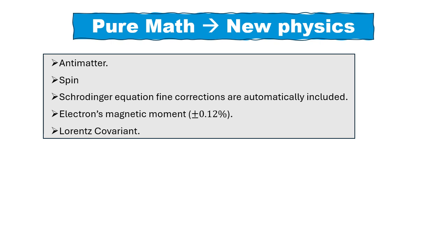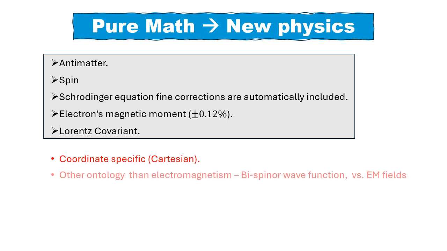However, despite its versatility, the Dirac equation is still formulated in a specific coordinate system, Cartesian. Moreover, as an equation for charged particles, it retains the terminology of the Schrödinger equation, using wave function and energy and momentum operators, but lacks a direct connection to classical electromagnetism.